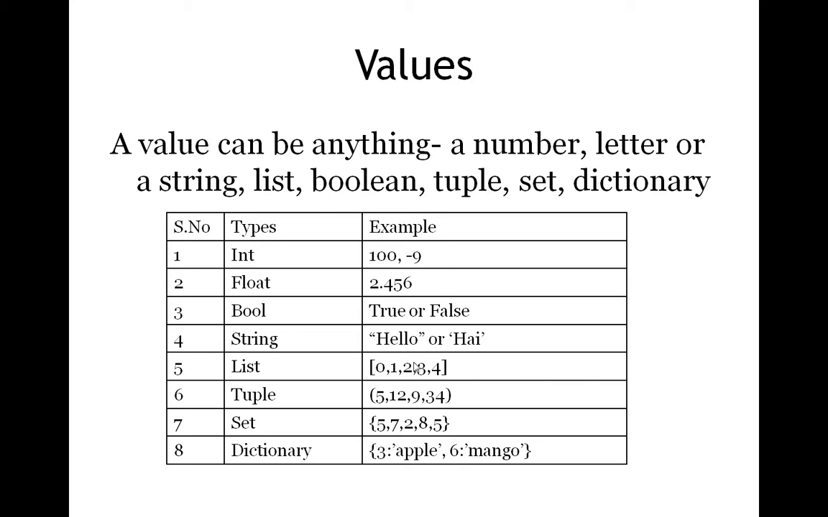If a value contains a string, which is enclosed within double quotes or single quotes like this, it is called a string type. If a set of elements is enclosed in square brackets, it is called a list. If you are enclosing the elements inside parentheses, it is called a tuple. And if it is enclosed in curly braces, it is called a set. If you are enclosing the elements inside curly braces but with pairs of elements, see here, I am giving a key and a value. A dictionary contains a key and a value. Like this, if you have key-value pairs, then it is called a dictionary. So a value can be any of these types.